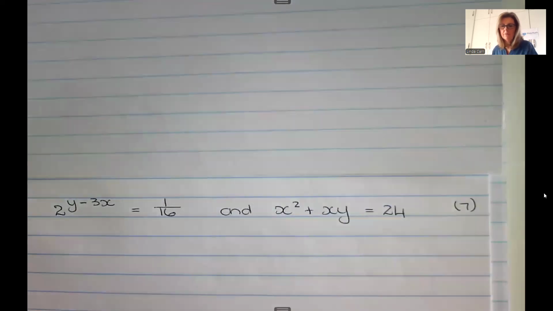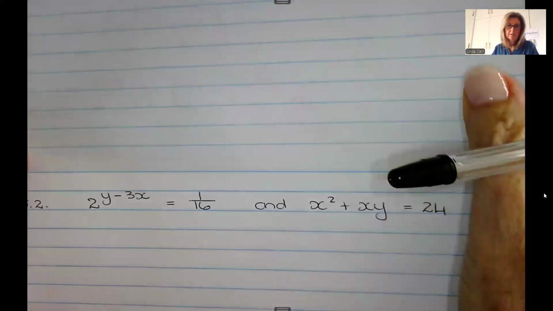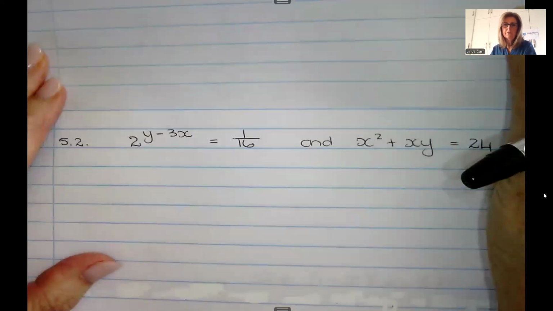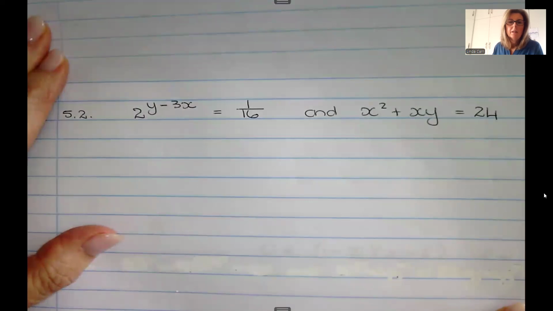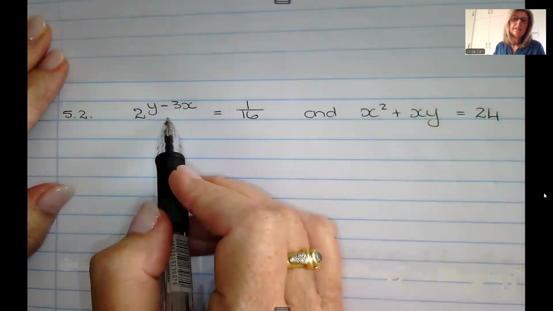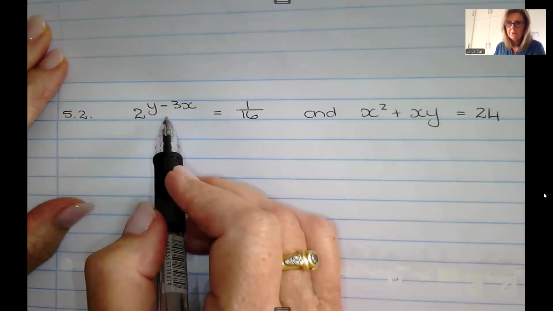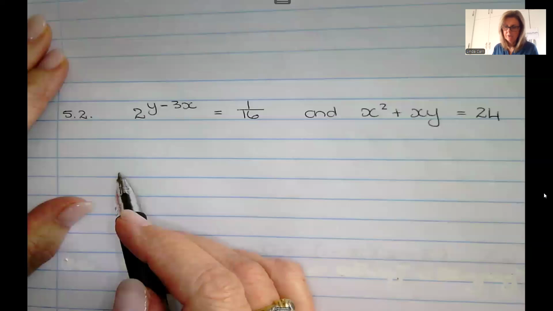Or rather question 5.2, I've numbered it because it's the second simultaneous equation. And there it comes. Okay, so now I have the exponential equation to deal with. So I'm definitely going to deal with that first before I even look at the other equation.